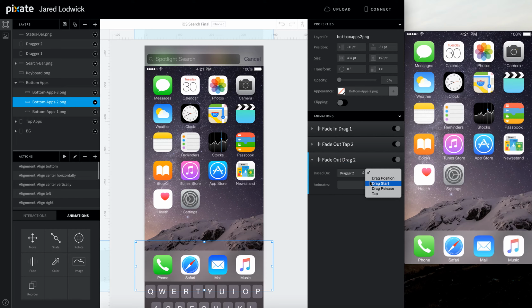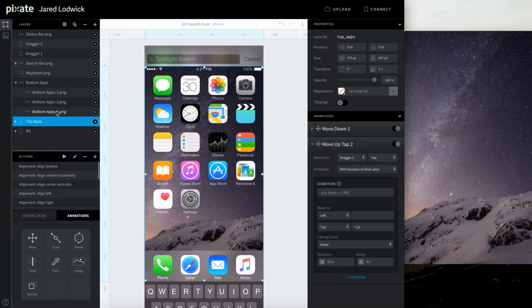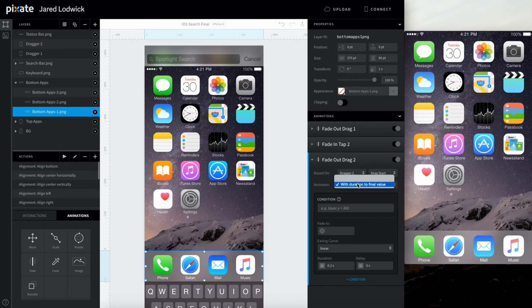Based off dragger 2's drag start, go to 0, 0.1 second duration, 0.1 second delay. And then for bottom apps 1, fade out drag 2. Dragger 2's drag start. This is actually going to be fade in. So it goes up to 100. 0.1 second duration, 0.1 second delay.